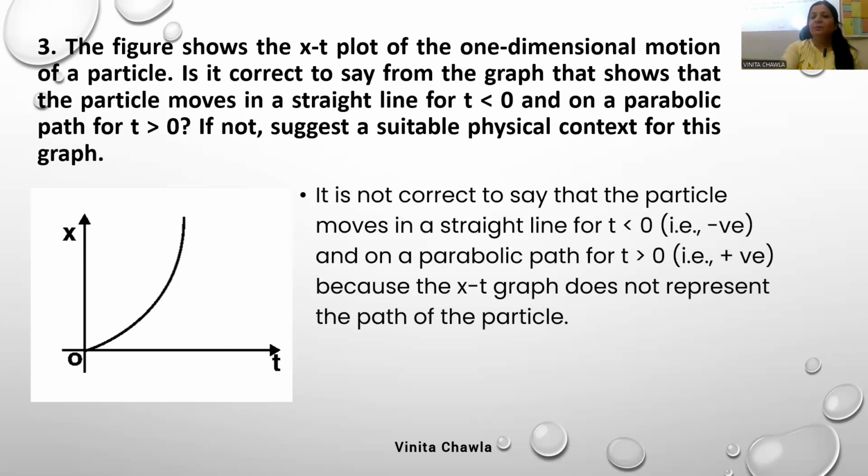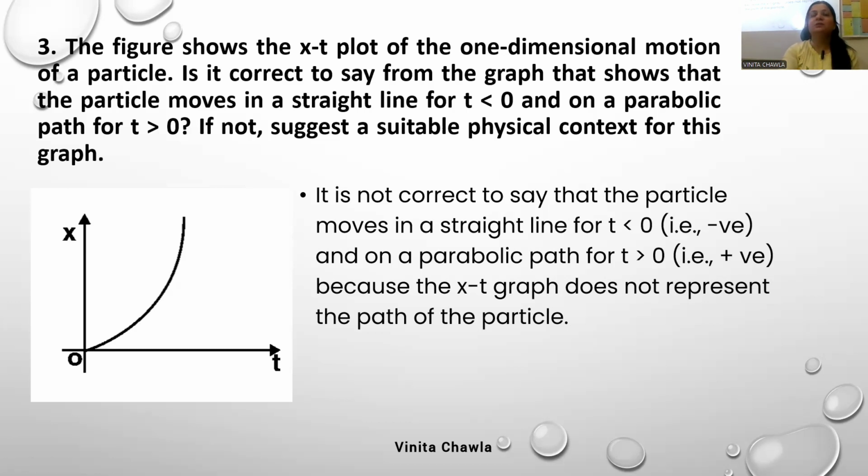It is not correct to say that the particle moves in a straight line for t less than 0, because we have nothing here which shows this, and on a parabolic path for t greater than 0, because the xt graph doesn't represent the path of the particle. It tells us about the velocity with which the object is moving. And this graph shows that speed is increasing with time.